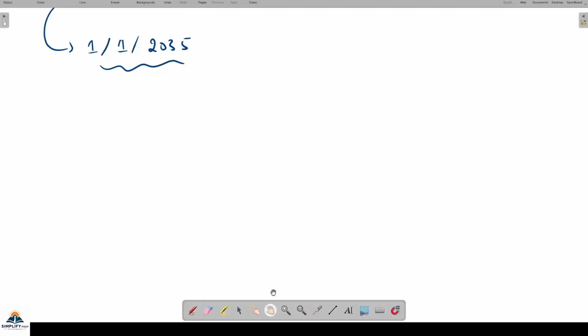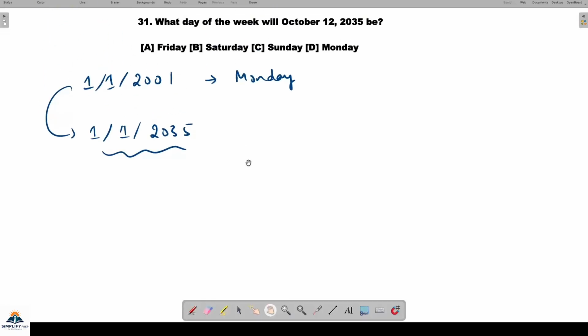So now you know how many leap years there are, what a leap year is, and what the odd day effect is. Let's now apply this to this question. So now you can tell me what will happen when you go from first of 2001 to first of 2025, right? Before moving to this day, we move from the day which we know.